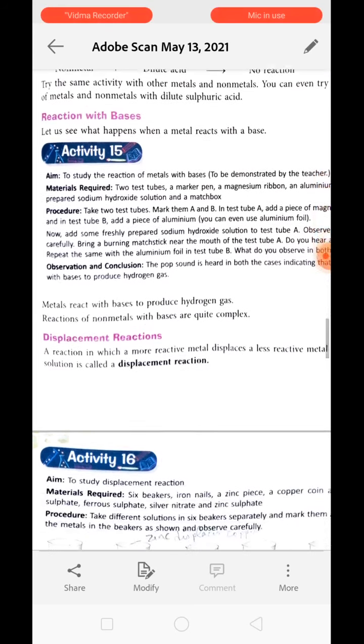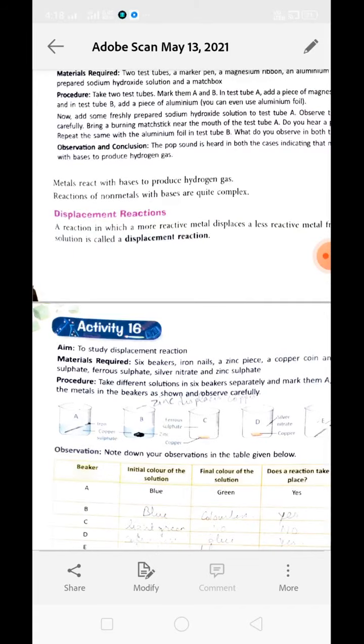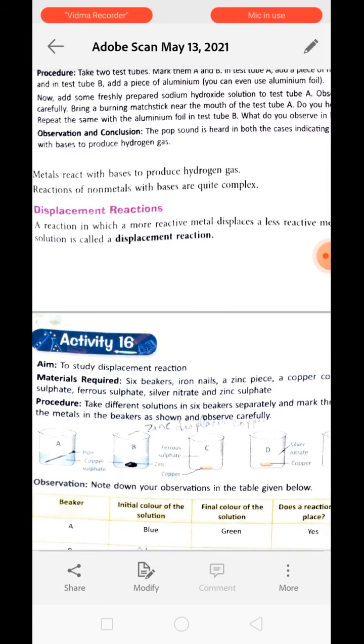Now next is displacement reaction. As the name suggests, displacement. It displaces a metal from its salt. Understood? A displacement reaction is a reaction in which a more reactive metal displaces a less reactive metal from its salt solution. This type of reaction is called a displacement reaction. Over there, one metal with higher strength is displacing the lower metal from its salt. Clear?